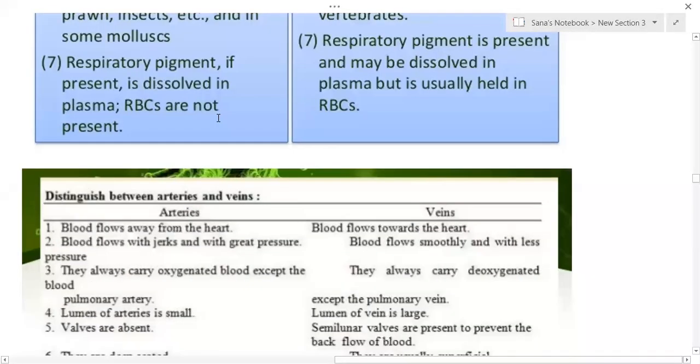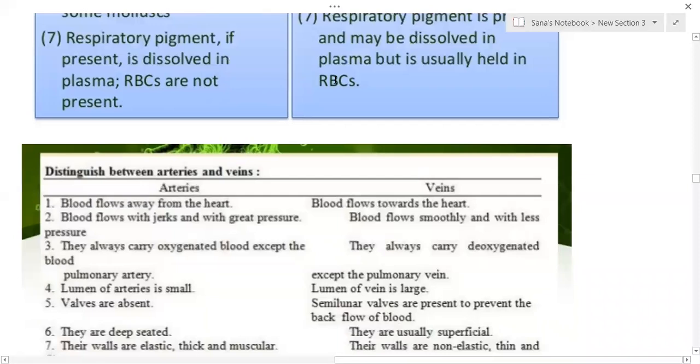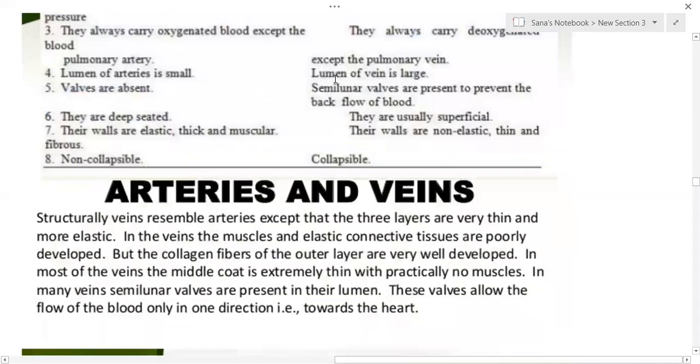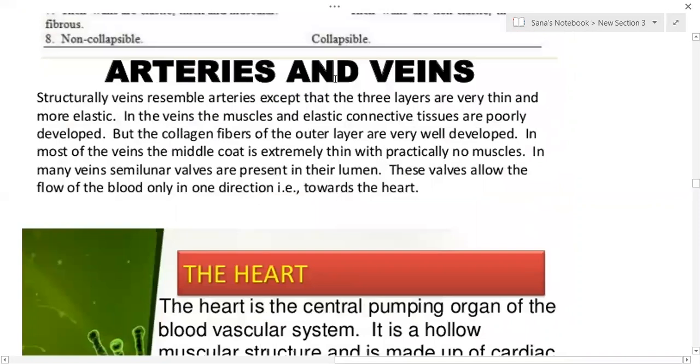Respiratory pigment, if present, is dissolved in plasma. RBCs are not present, so respiratory pigment, if present, may not be dissolved in plasma. Usually it is present on the RBCs. Okay, so this is about the open and closed circulatory system, already said. In the closed circulatory system, arteries, veins and capillaries are required.